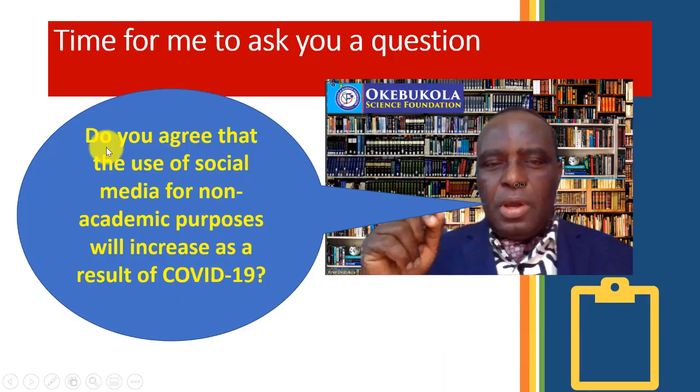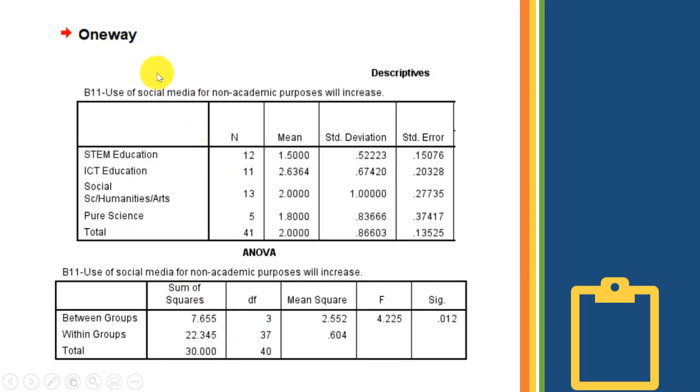So when we conducted the one-way ANOVA on it, we looked at specialization: STEM education, ICT education, social sciences, pure sciences. These are the means, 12 for STEM education, ICT education 11.5 mean. These are the standard deviations.